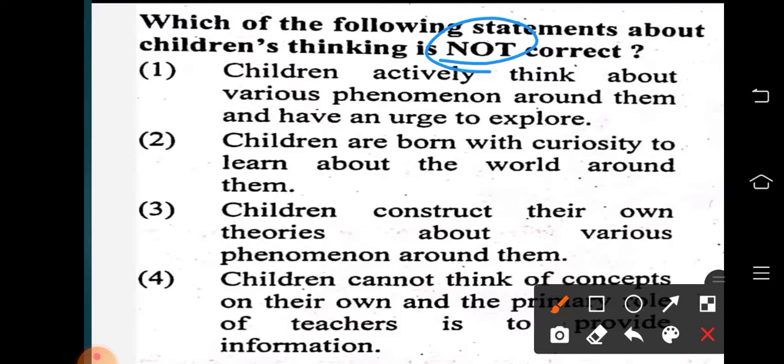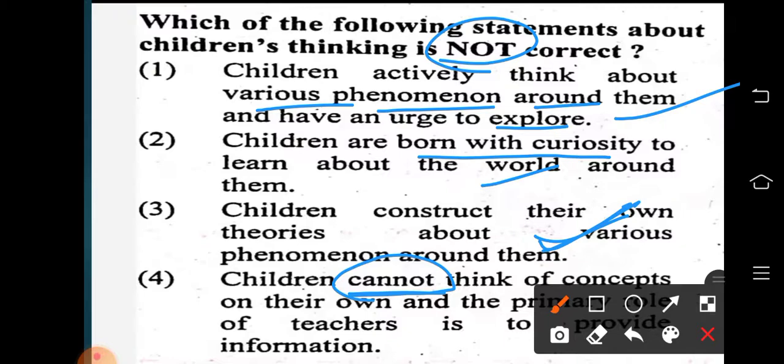Children actively think about various phenomena. Yes, children always think about whatever is happening around them, they want to know and they want to explore. This is right. Children are born with curiosity to learn about the world around them. Yes, they are born curious. They always want to learn what's happening around them. Children construct their own theories about various phenomena around them. Yes, they will have their own idea. Whether it is right or wrong, they will have their own opinion regarding any situation. So these three statements are right, and option 4 might be the wrong thing because it says children cannot think.